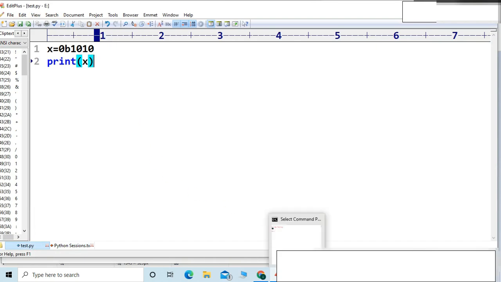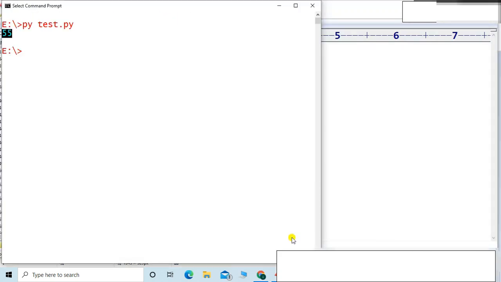Okay, friends, properly see what will be the output. Shall I execute? Okay, see the output, friends. It's 10. It is a decimal 10. Whatever value you provide to the variable, the output is always in decimal form, friends.